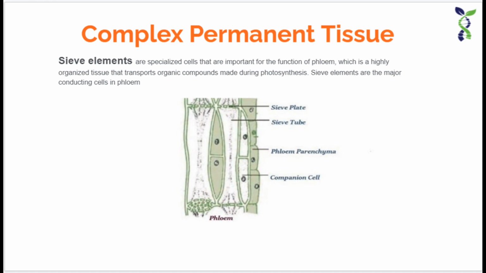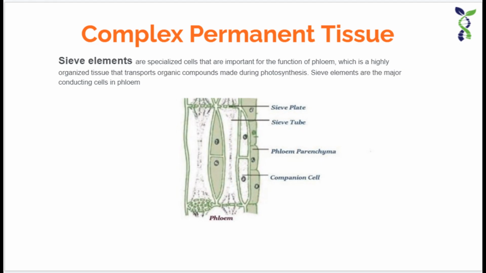The nucleus of the sieve cells generally degenerates at maturity. The sieve cells possess slime protein, which is concerned with growth and repair of sieve cells.